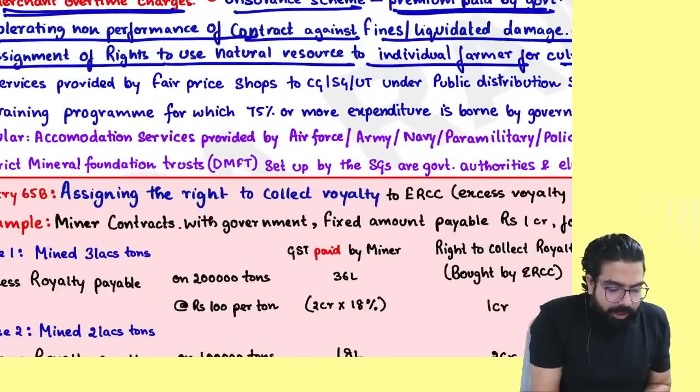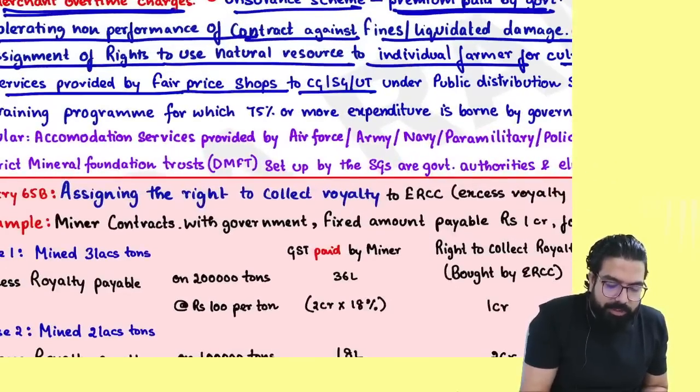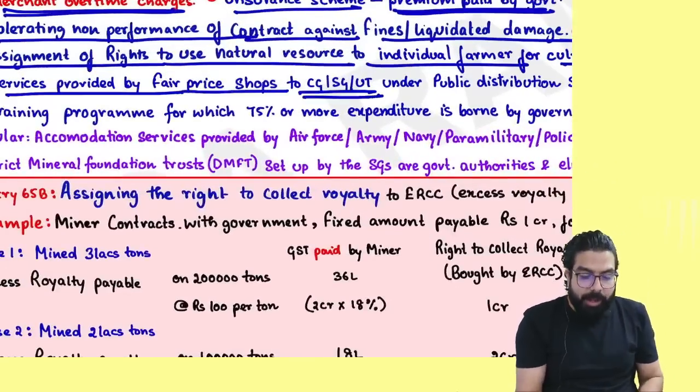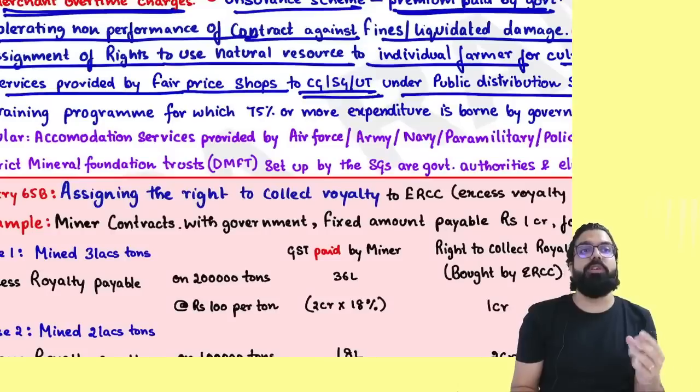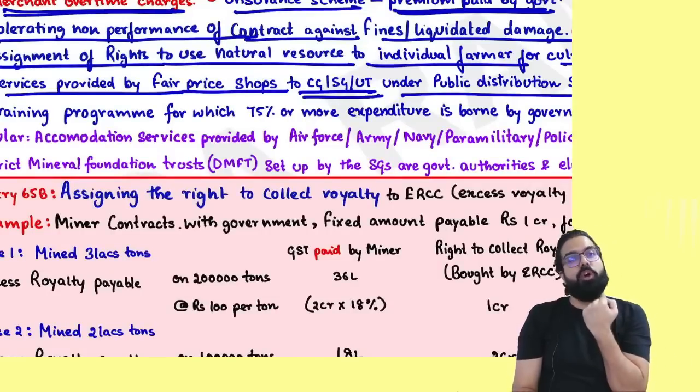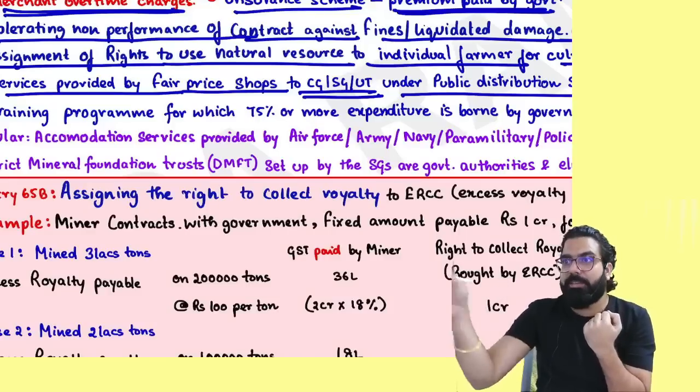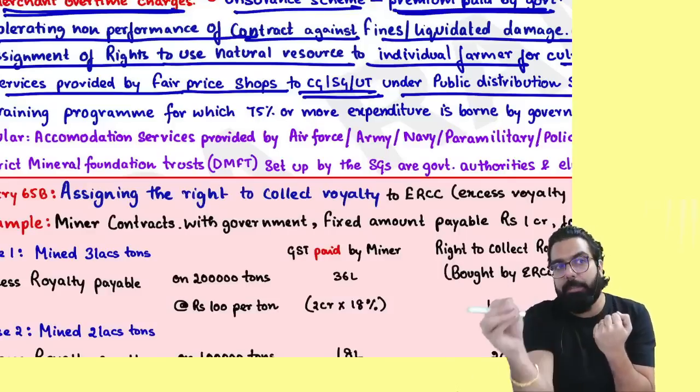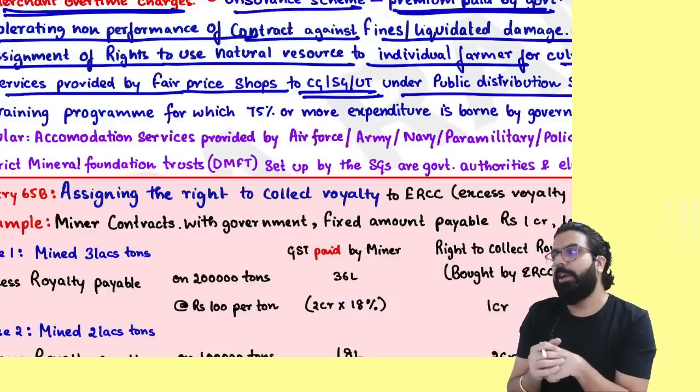Next, services by a fair price shop to the central government, state government, or union territory under the public distribution system. You know these ration shops. Are these ration shops providing services to the government? Yes, by distributing the ration, they are helping the government. Whatever commission is charged, there will be no GST.